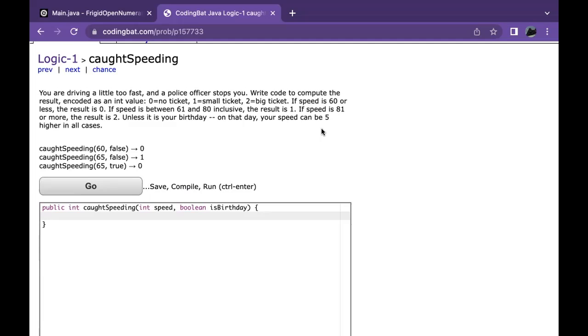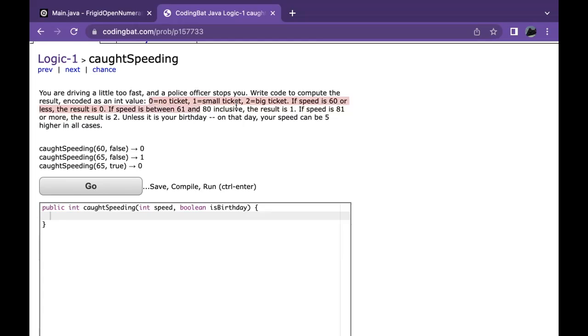Okay, so this seems a little bit confusing. First of all, there are 3 possible tickets. Then you have to account for whether it's your birthday or not. In my opinion, you want to start off in your mind thinking about the most specific case and then branch upwards from there. In this case, the most specific case would be whether you got a ticket or not.